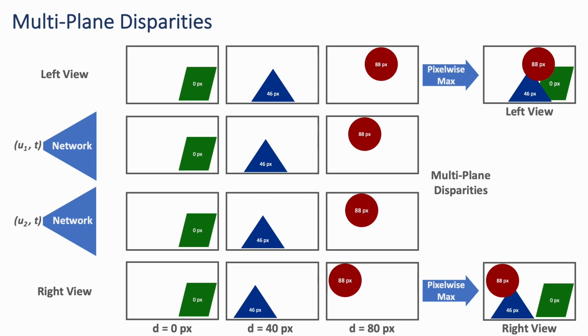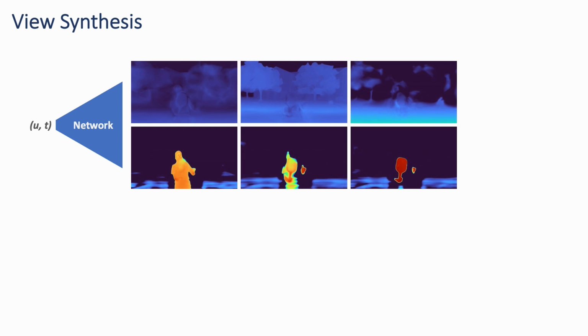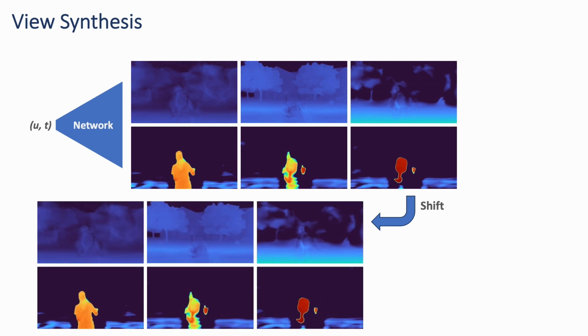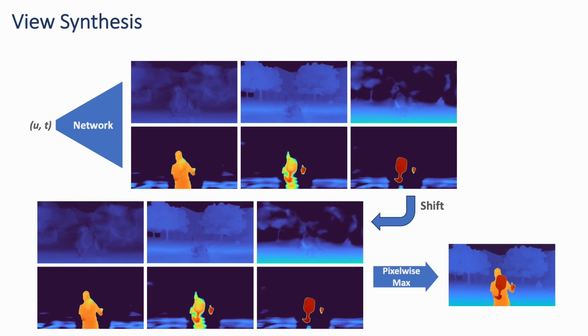As seen, since the network estimates the multiplane disparities in the canonical view, the disparity between objects in each plane is small, making it easier for the network to perform the interpolation process. Here we show the multiplane output for a real example. The network generates a multiplane output where the objects are barely moving. These planes are shifted based on the disparity levels and merged using a pixel-wise max operator. As you can see, the interpolated output is a high-quality disparity map.